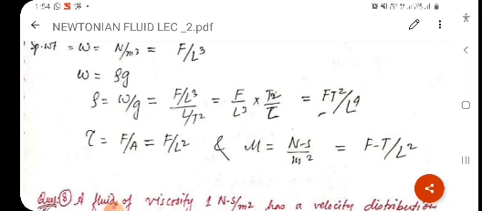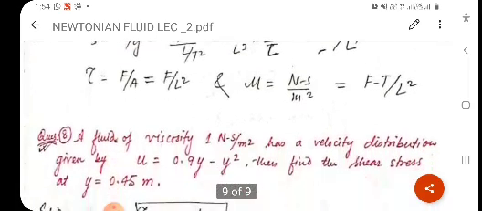Next case is tau equal to force upon area. So in place of area you can write L into L, so it will become L square. The final expression will be F upon L square. Similar is the case for mu. In place of N, put F. In place of second, put T. And in place of m, put L. So the final expression will be Ft upon L square.